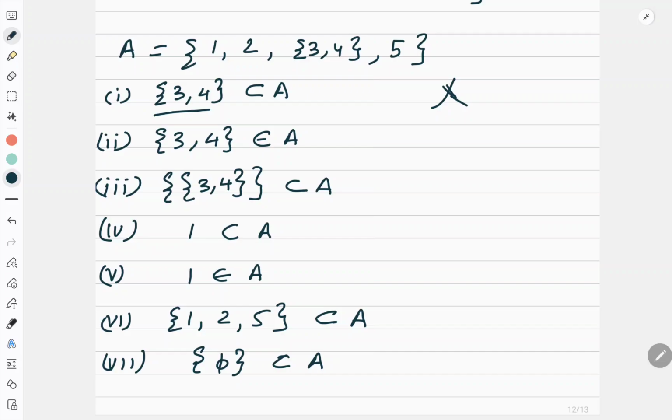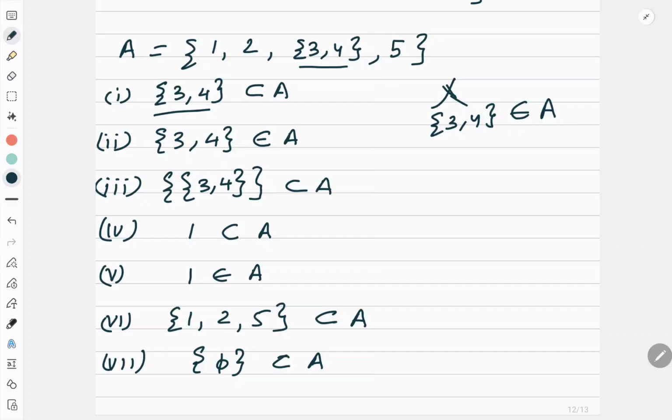Here {3, 4}, though it is a collection of elements, is not a collection of elements of A. It is a collection of some elements. So if I say it is a subset of A, that is wrong. You have to say that it belongs to A.